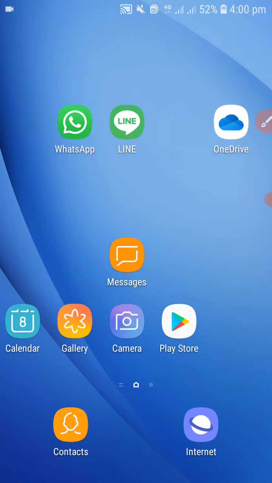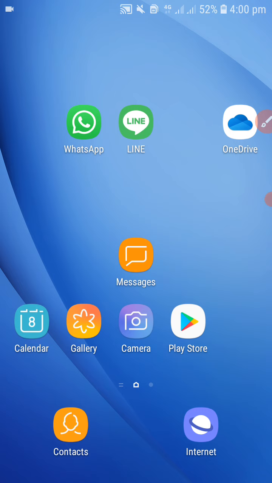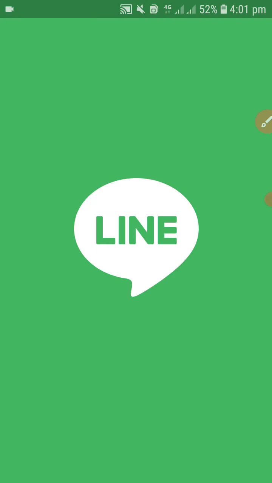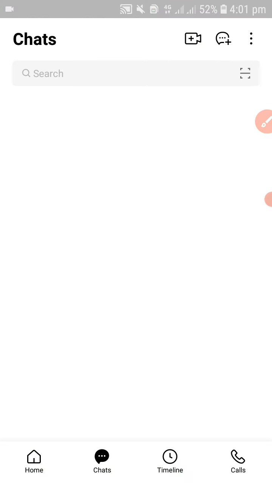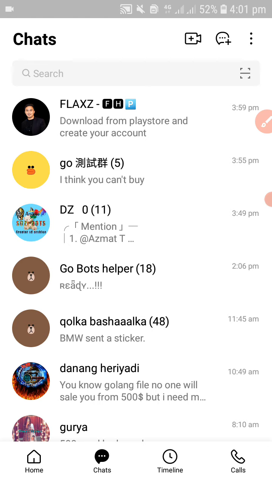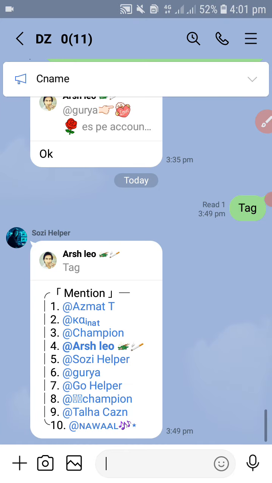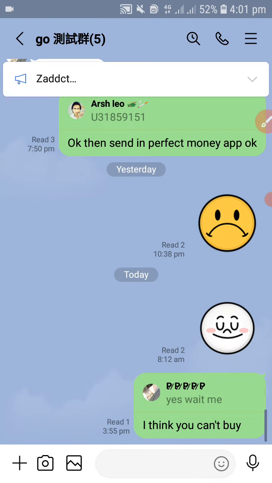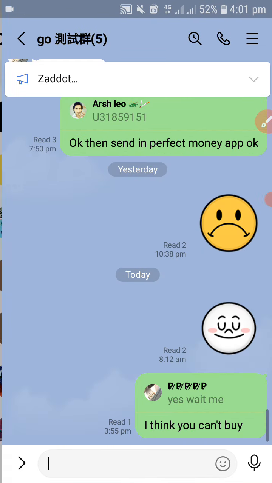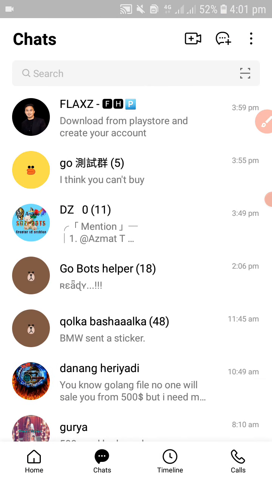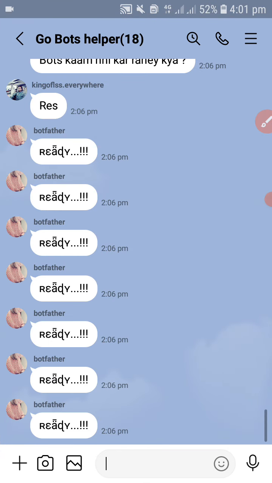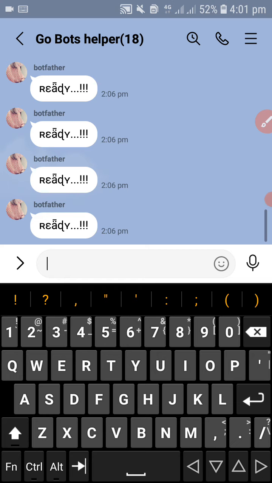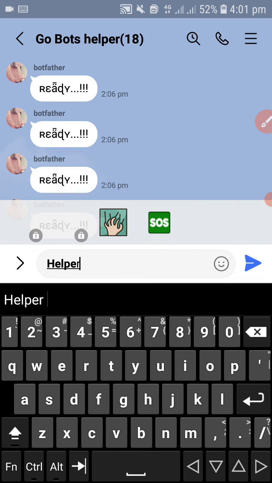I want to show you my Golang boots, Go and war boots file, because I want to sell this file. So I can give you a promo about my Golang boots file. I have a helper also there. From the helper you can easily create Golang boots.